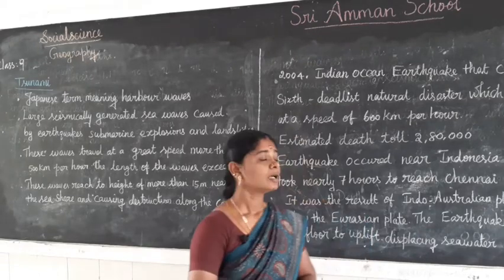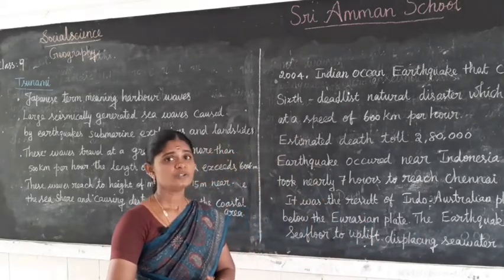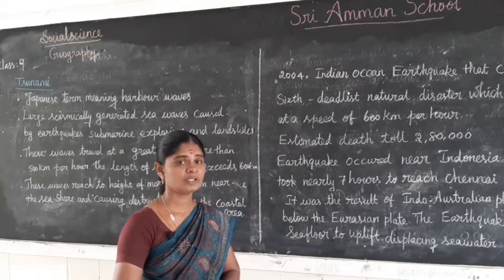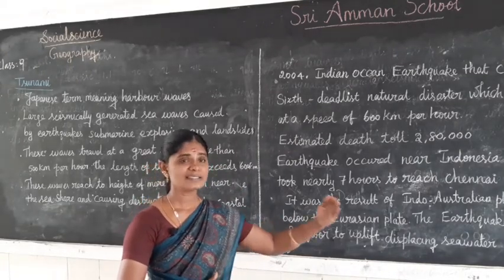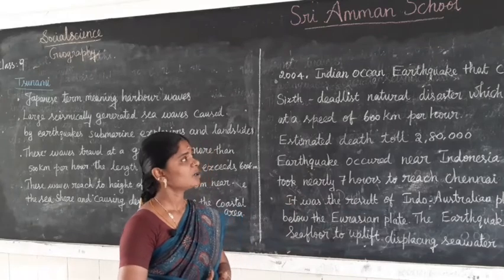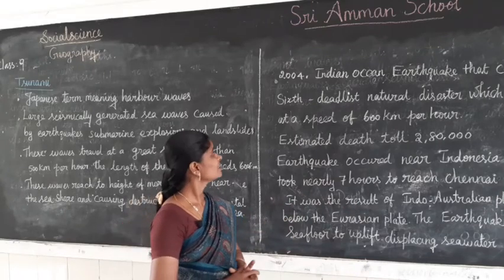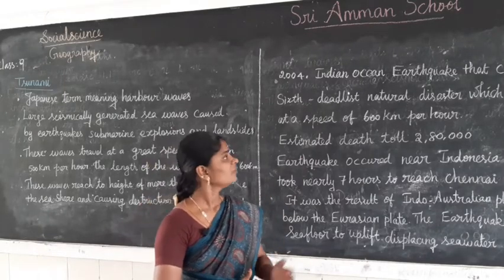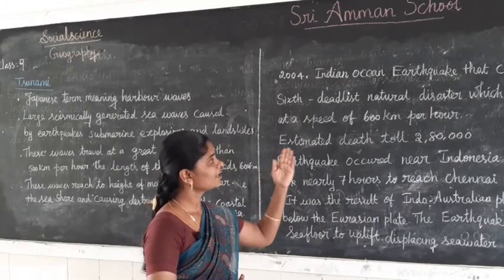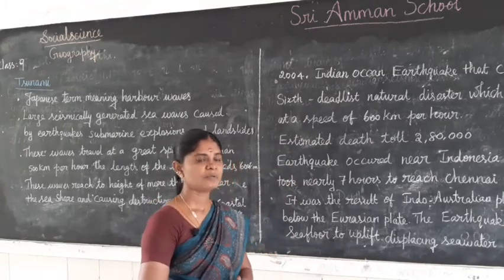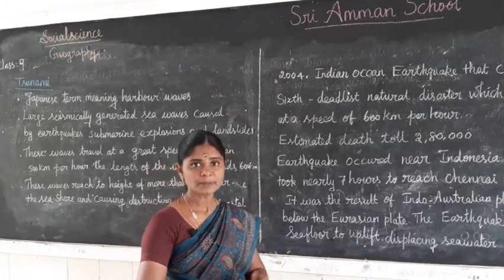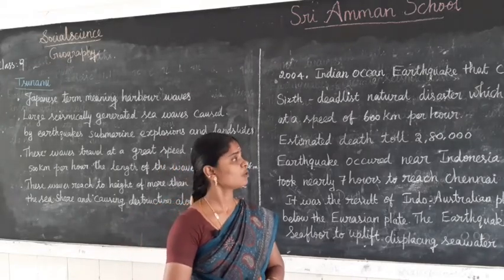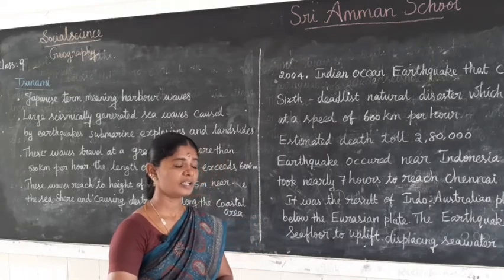In the year 2004, an Indian Ocean earthquake on the sea floor caused a tsunami. It was the sixth deadliest natural disaster, and the tsunami waves travelled at a speed of 600 km per hour. The estimated death toll was 2,80,000.